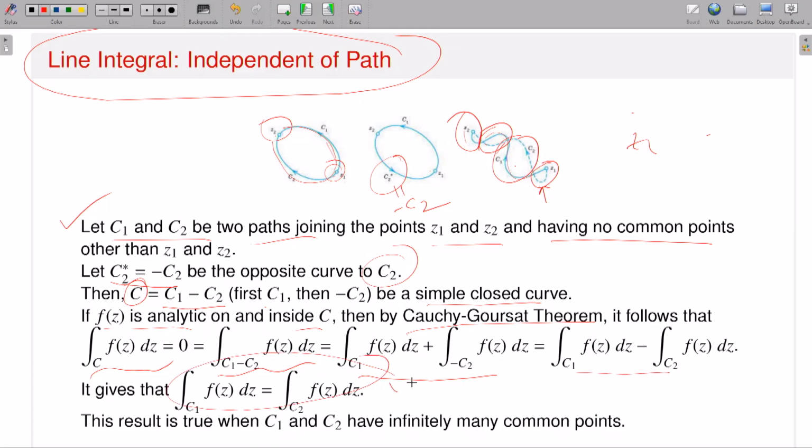So this is true if C1 and C2 have no point in common except Z1, Z2, but this picture tells you that even if C1 and C2 have infinitely many points in common, you do not worry. You just have to make them into pieces, each piece will be a simple closed contour, and you apply the Cauchy-Goursat theorem and you have the result.